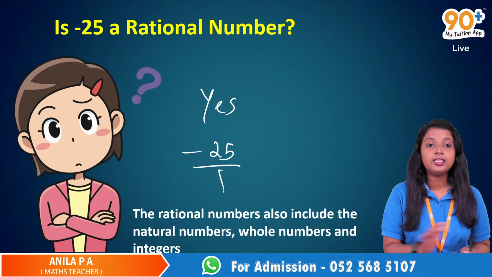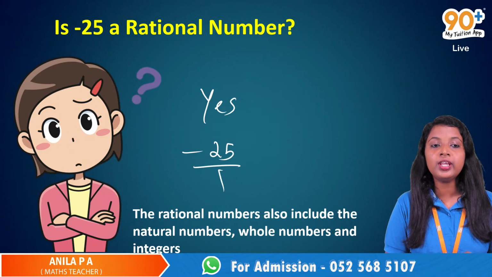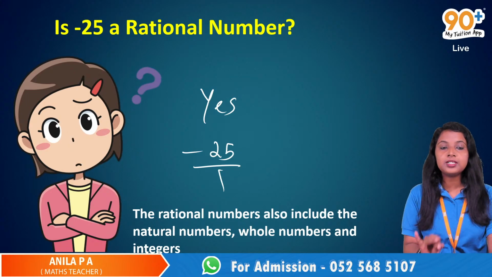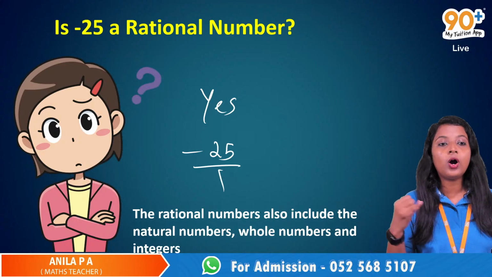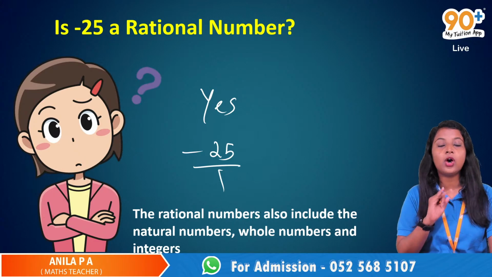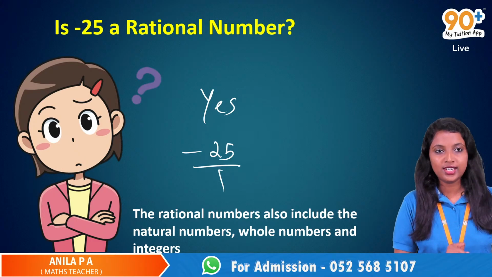Now, the rational numbers also include natural numbers, whole numbers and integers. Okay, all natural numbers are rational numbers, all whole numbers are rational numbers and all integers are also rational numbers.